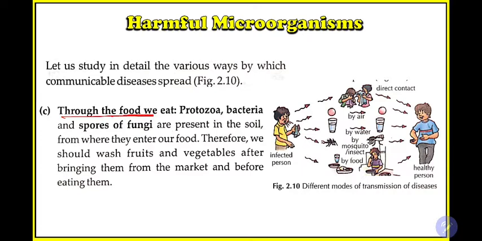Protozoa, bacteria, and spores of fungi are present in the soil, and they may enter our food. For example, in a market there is food, or on a plate there is some food. Some flies will come and sit on it, and other microbes will come and sit on the food. For example, in your home, you have seen that when food is kept on the table and some small flies are there, these may also cause some disease infection.